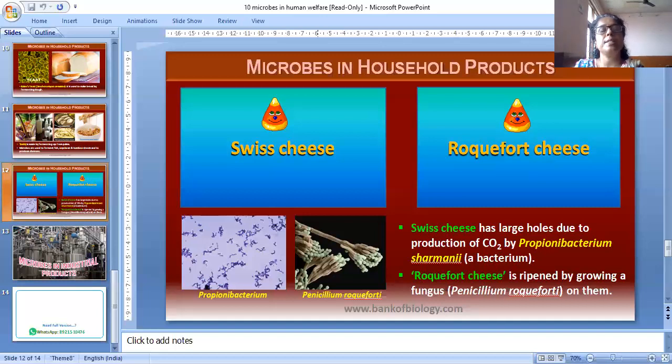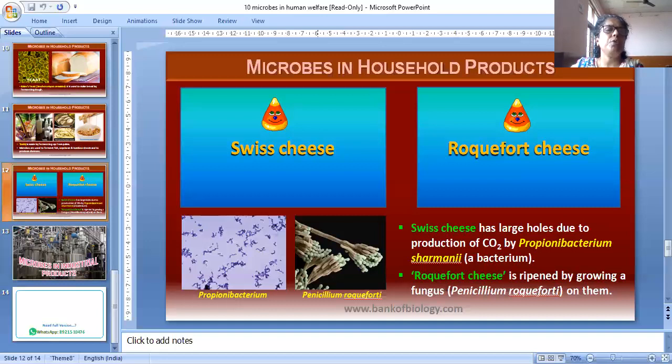Now, chemicals, enzymes and other bioactive molecules. Microbes are also used for commercial and industrial production of certain chemicals like organic acids, alcohol and enzymes.